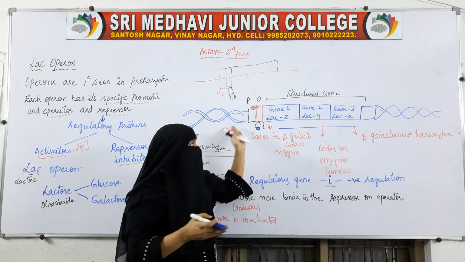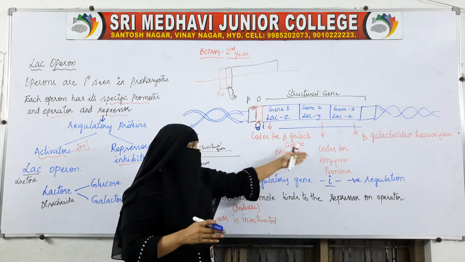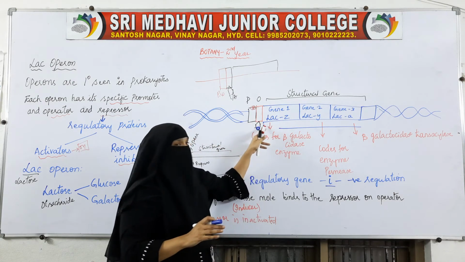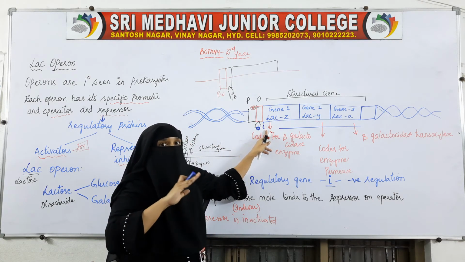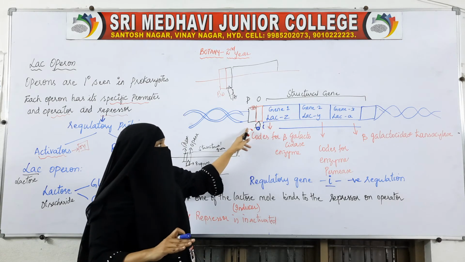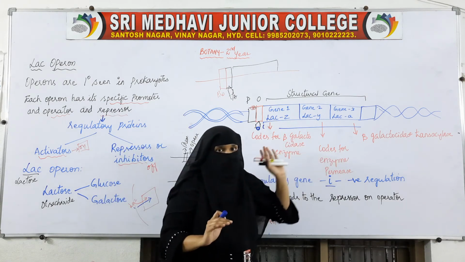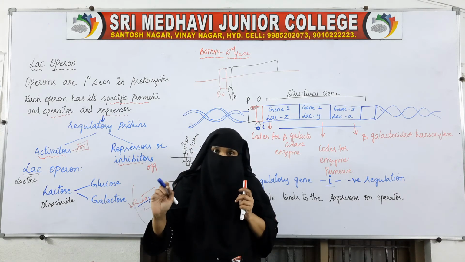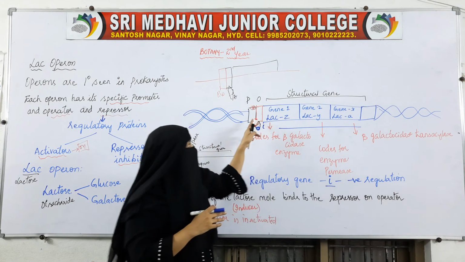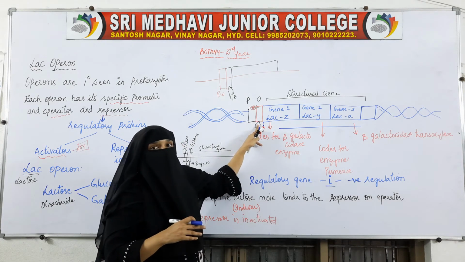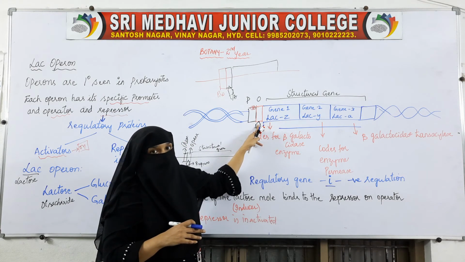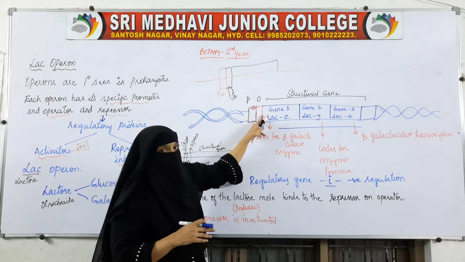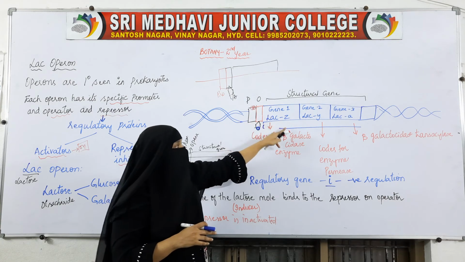When glucose is available, there is no need to produce all these enzymes, so it will be turned off. I is the inhibitor. It will be stopping the production of these enzymes. But now it has to produce them because lactose is available and glucose is not available. So this repressor will allow this transcription to follow.